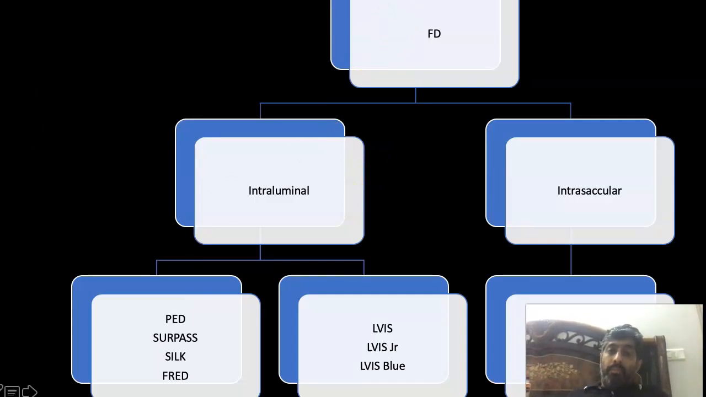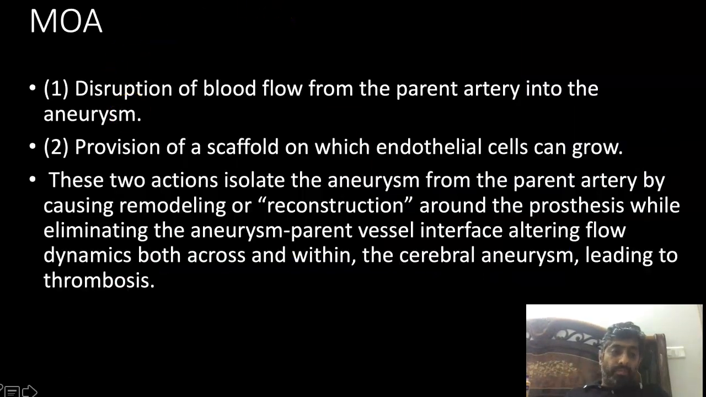So the problem which you actually face with flow diverters... these are the types of flow diverters. I'm not going into the details of the mechanism of action of those flow diverters. If you put a flow diverter across those arteries, there is a disruption of blood flow from the parent artery into the aneurysm, and there is a provision of a scaffold on which the endothelial cells can actually grow. So these two actions isolate the aneurysm from the parent artery by causing a remodeling or reconstruction around the prosthesis, while eliminating the aneurysm parent vessel interface, altering flow dynamics both across and within the cerebral aneurysms.